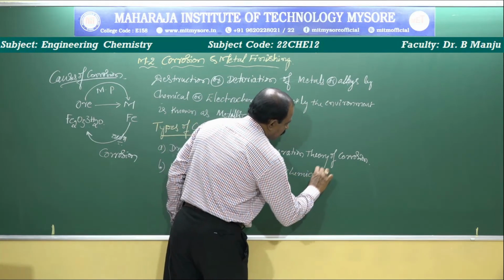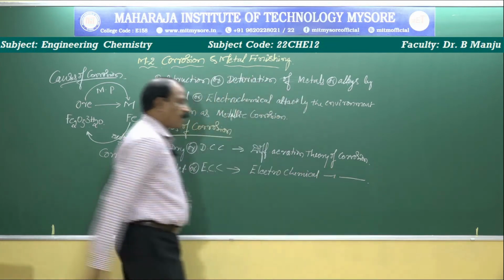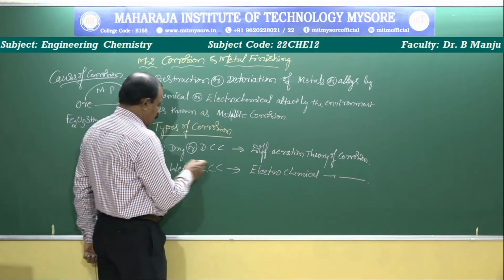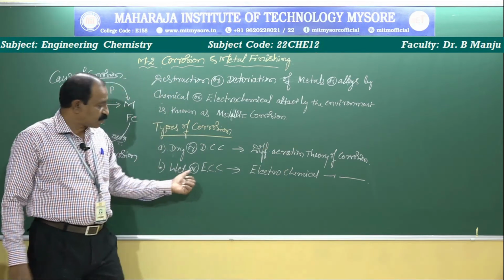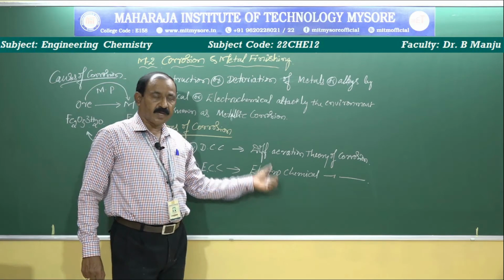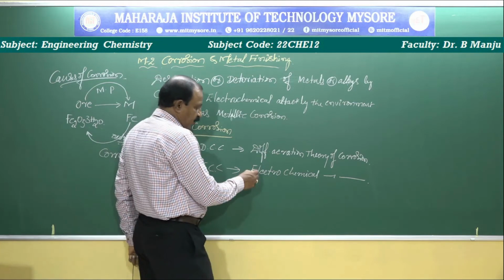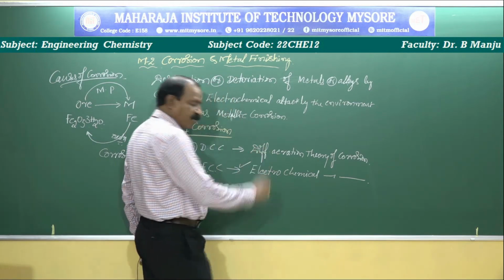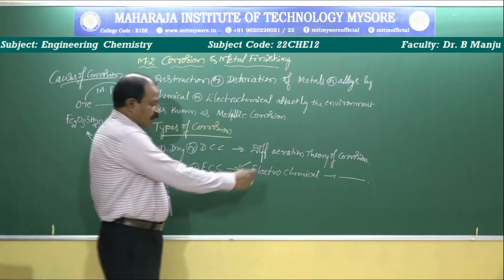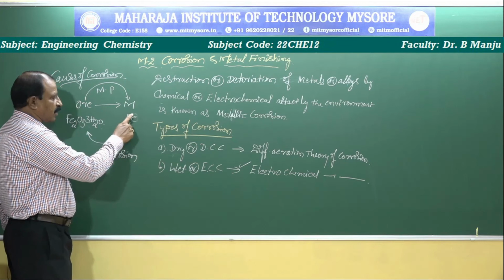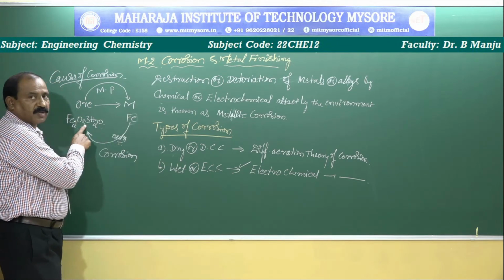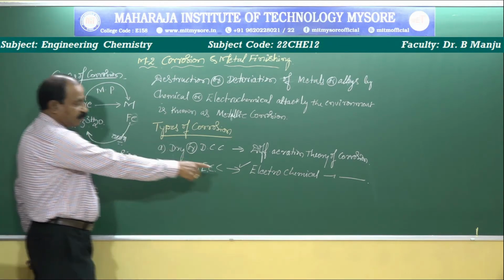These are the two theories. Dry corrosion is explained by differential aeration theory, wet corrosion by electrochemical theory. But as per your VTU syllabus, you have to concentrate only on the electrochemical theory of corrosion. The electrochemical theory satisfactorily explains how the pure metal is again converted into Fe2O3.3H2O. I am going to explain that later on.